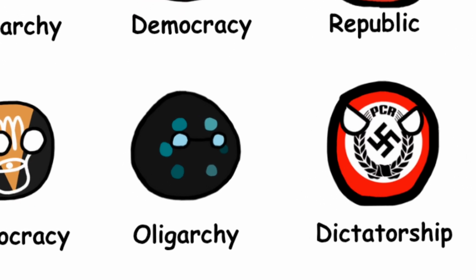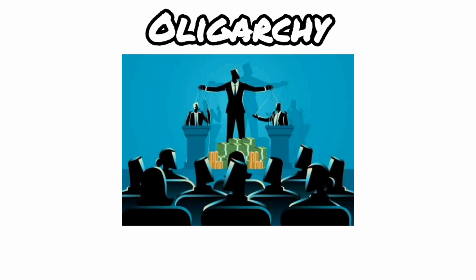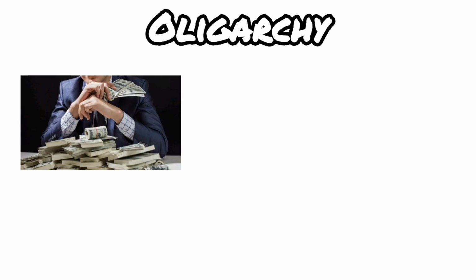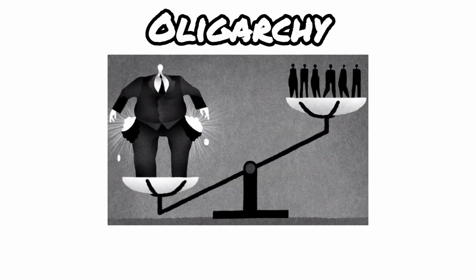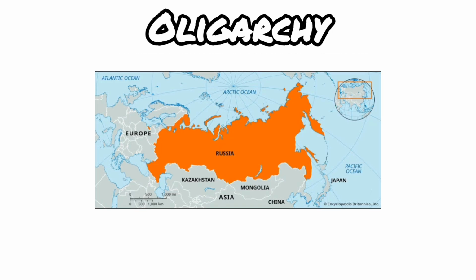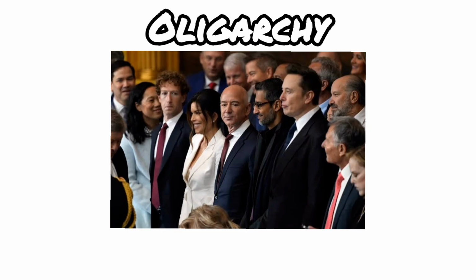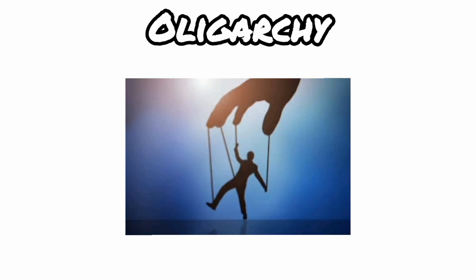7. Oligarchy. An oligarchy is a system where power rests with a small, elite group of people, usually the wealthy, military, or political insiders. These elites make decisions that serve their interests, not the general public. Russia is often cited as an example, where wealthy oligarchs wield massive influence. Oligarchies can hide behind other systems, like calling themselves democracies, while controlling everything from behind the scenes.